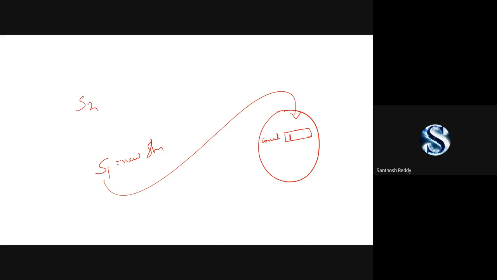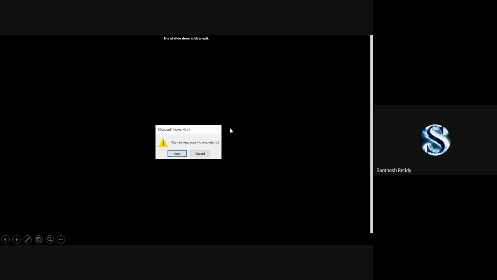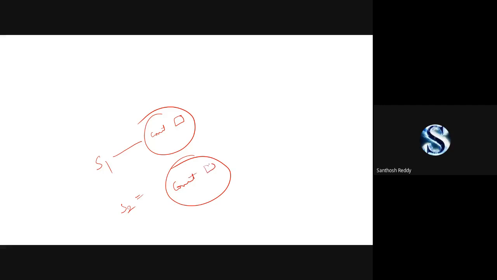Now when I call S2, it creates another object, and again you have another count variable.